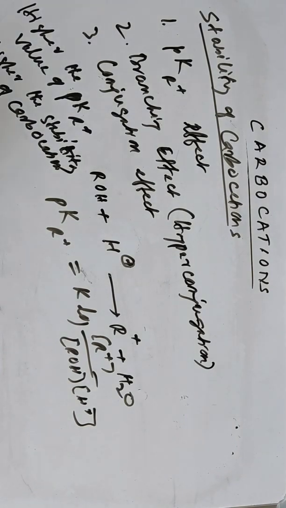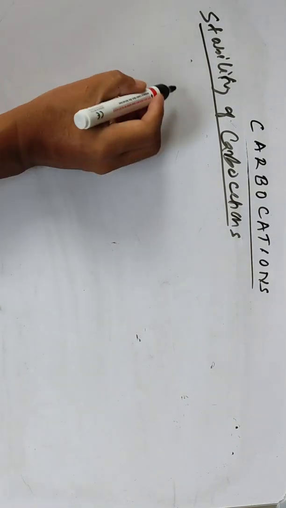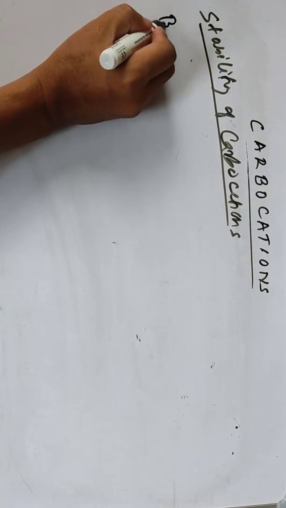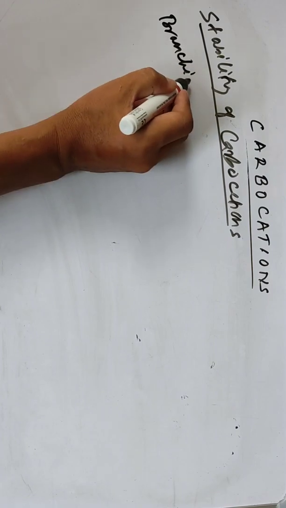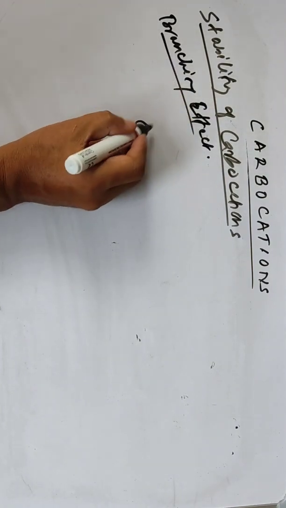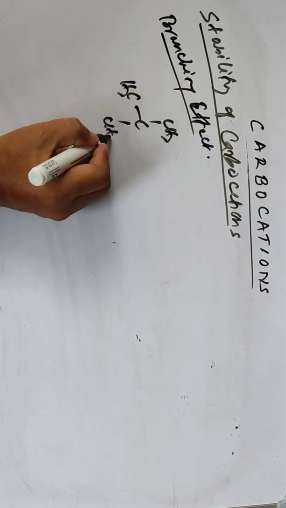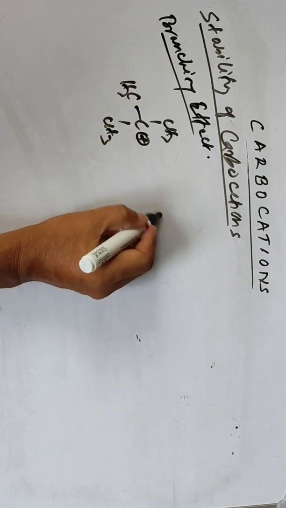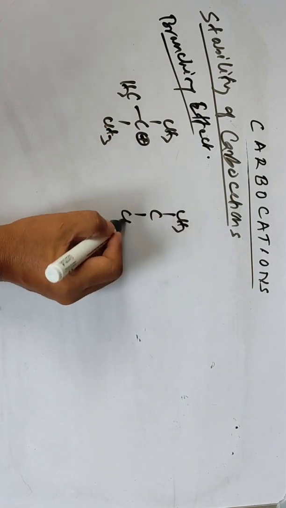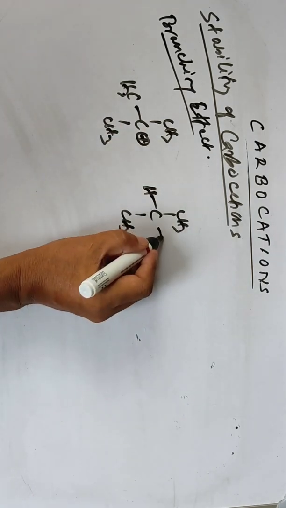So this is one effect. Another one is the hyperconjugation effect, or branching effect, which we discuss below. The second one is the branching effect, or you can say the hyperconjugation effect. When there is more branching on the carbocation, compared to CH3, one methyl group is replaced by hydrogen.